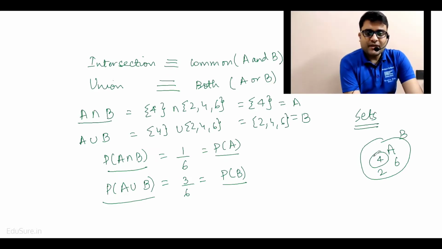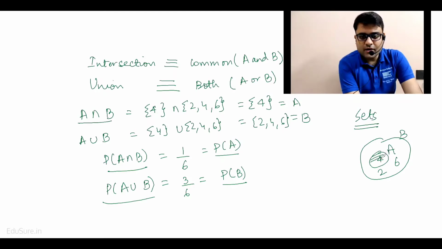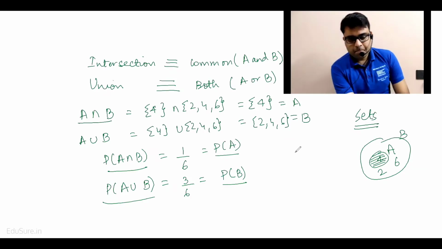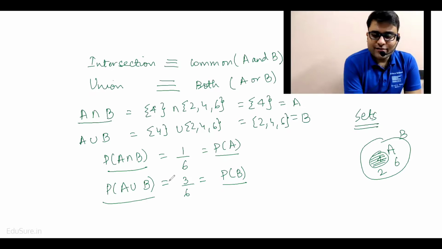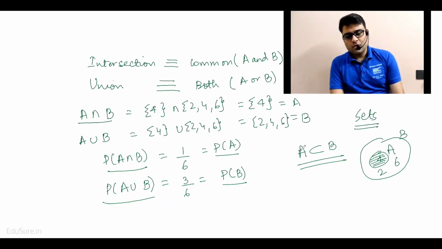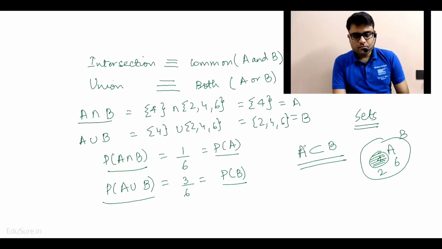Common is basically whatever is common is the intersection. Union means the entire set itself. Okay, right? So here we see that A is a subset of B. That's also written in this way. A is a subset of B. Okay, right?